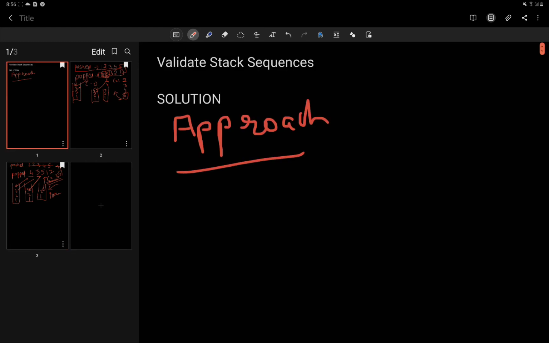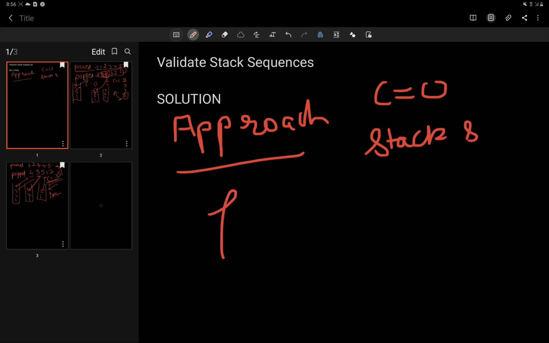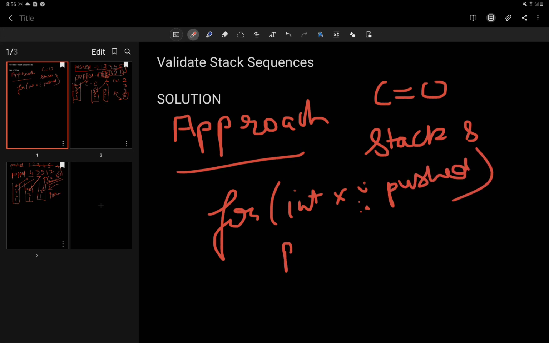Okay, so let me write it down once again. First, a counter value is taken and initialized to 0. A stack s is taken, and for int x, a for each loop applied onto pushed, we push every value, s dot push x.